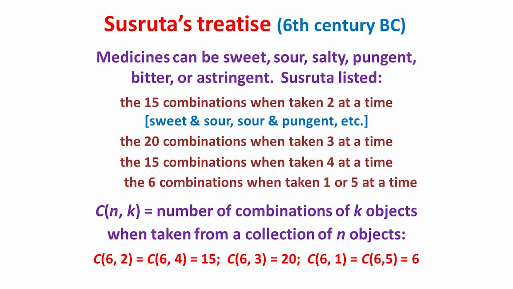In general, we let the combination number Cnk be the number of combinations when taken k at a time from a collection of n objects. So here, C62 and C64 are both 15. C63 is 20, and C61 and C65 are both 6.